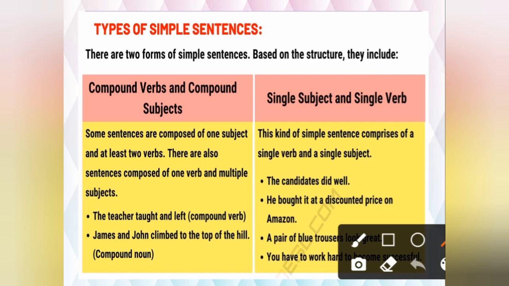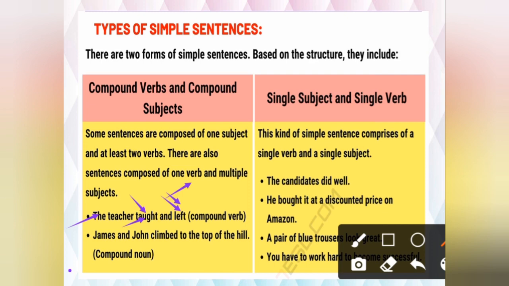There are also sentences composed of one verb and multiple subjects. Like you can see, the teacher taught and left. Now here you can see, how many subjects are there? Only one subject, that is the teacher. This is our subject. And verbs, how many verbs are there? Two verbs. The first one, what did she do? She taught, then she left. So two verbs are there. This is compound verbs. Why? Because we got two verbs here.